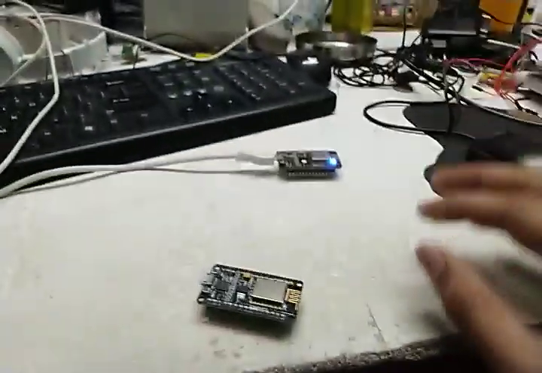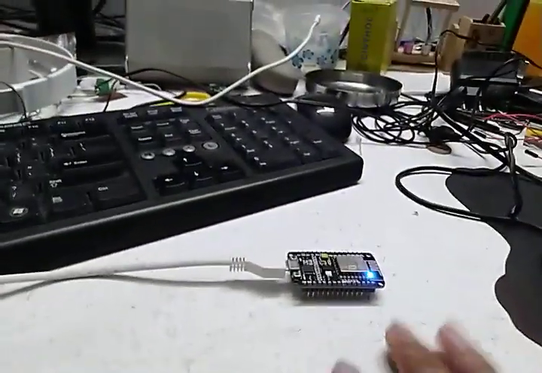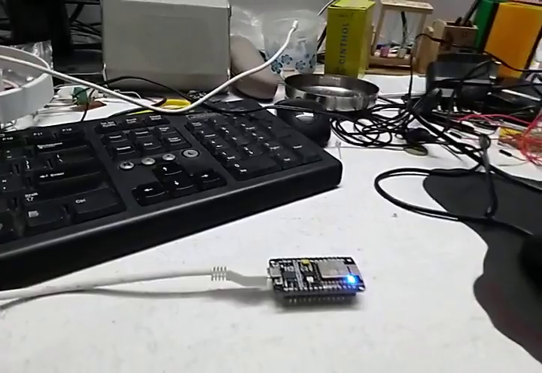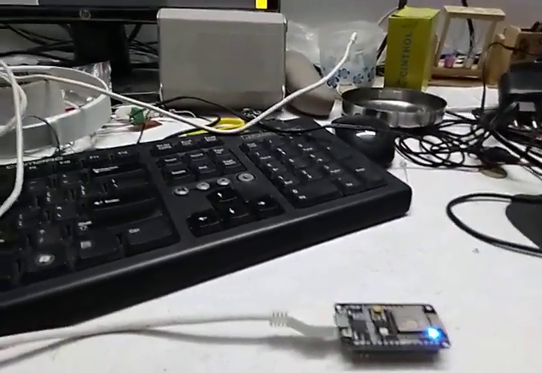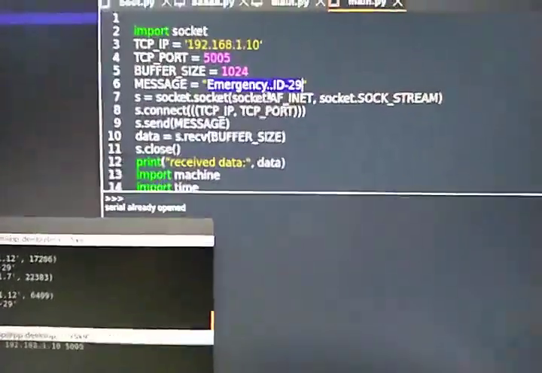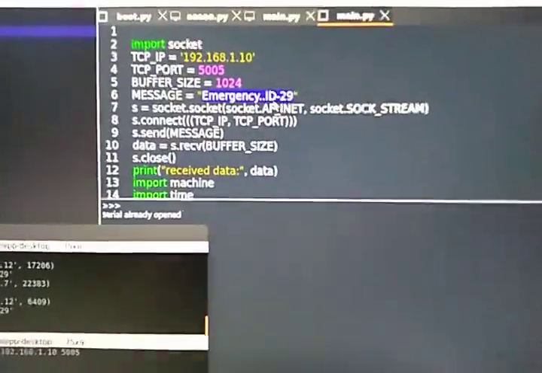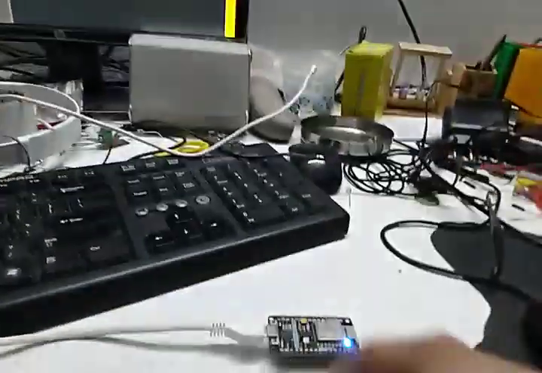We can assume here that a switch is installed, more than two switches. One is for emergency help, the other is for casual help, and the ID, which defines the location of the node, is also pre-embedded in that message. Whenever I click a button, let's assume I have clicked a button.